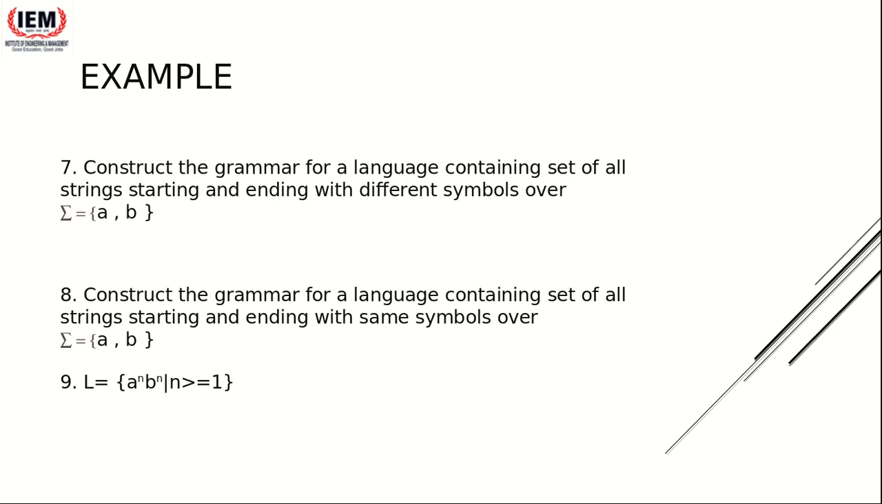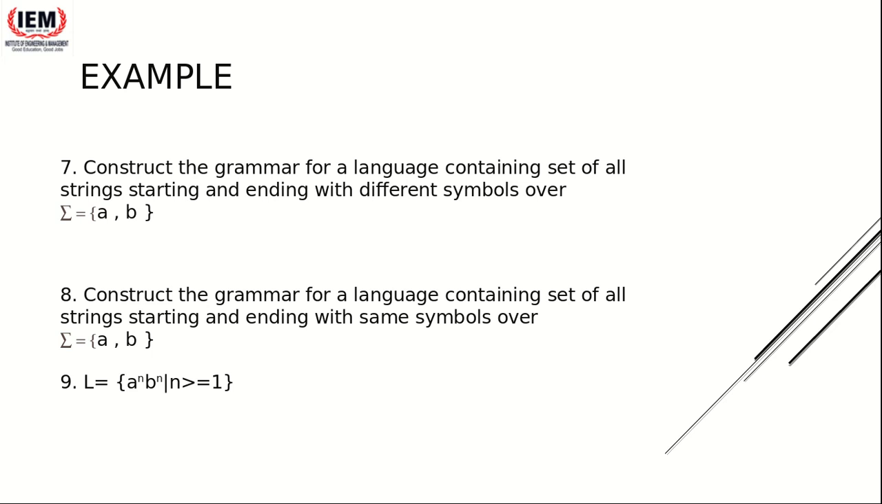Yes, ma'am. That means either the first element will be A and the last will be B, or the first will be B and the last will be A. So what will be the production rules? Quickly, somebody tell me. Ma'am, then it will be S tends to aAb or bAa, and A will tend to a or b or epsilon.